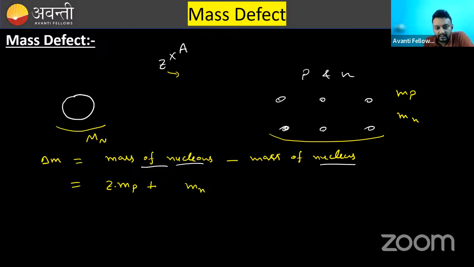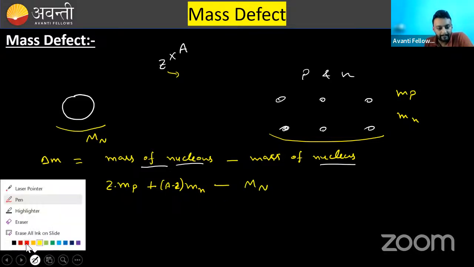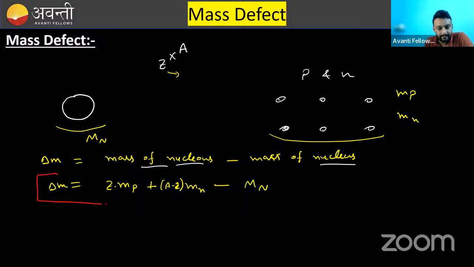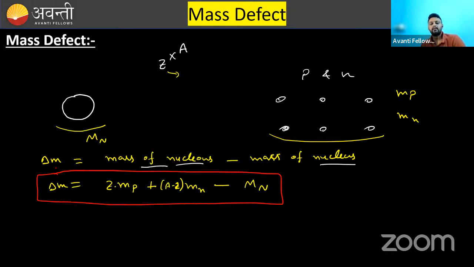How many neutrons are there? You will say A minus Z neutrons are there. Clear? This is the mass of nucleons minus mass of nucleus, and this is going to be delta M.